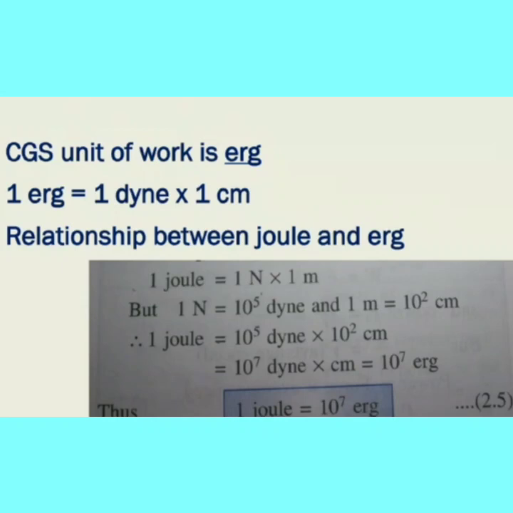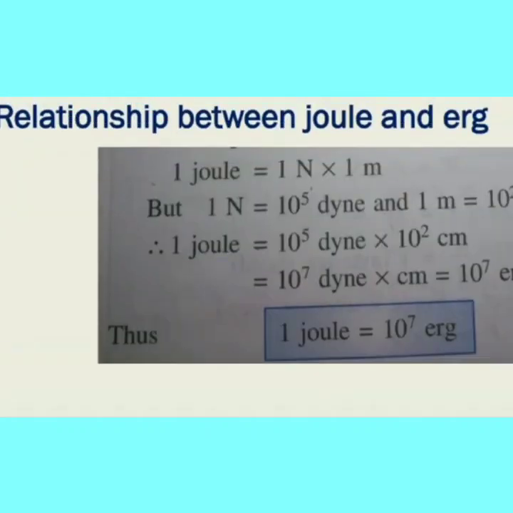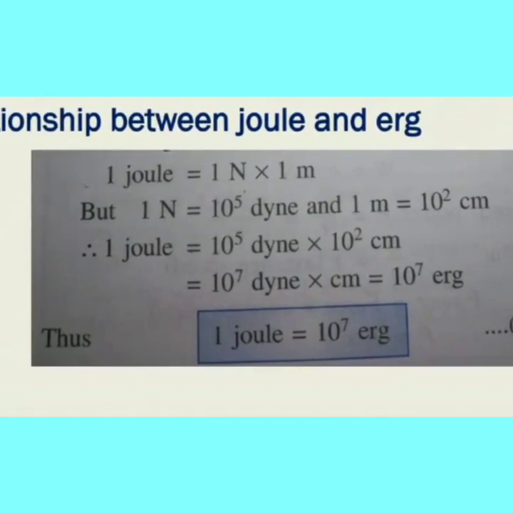Next, the relationship between the joule and the erg, that is, the SI unit of work and the CGS unit of work. We know 1 joule is equal to 1 Newton into 1 meter in the SI system. But 1 Newton in the CGS system is 10 power 5 dyne, and 1 meter is 10 square centimeter, since converting meter into centimeter gives 10 to the power 2 centimeter.